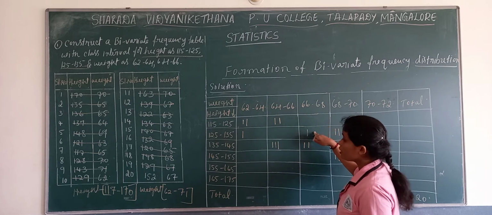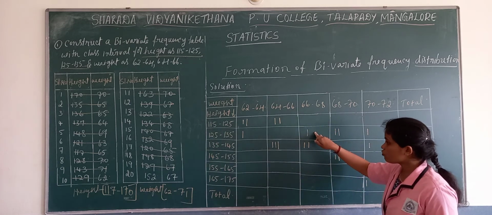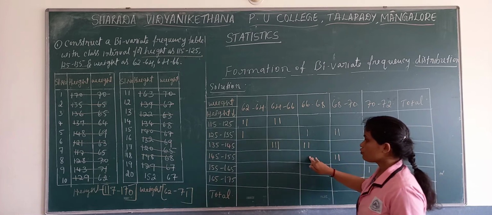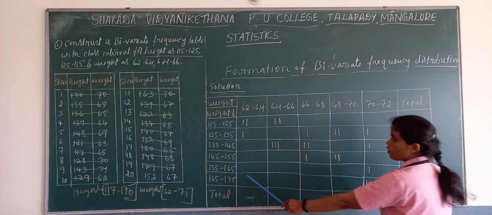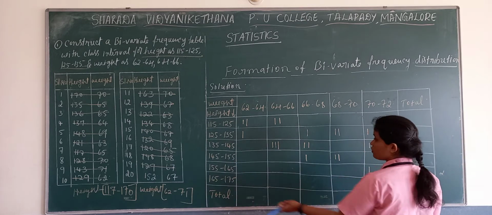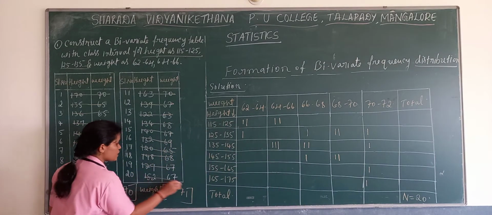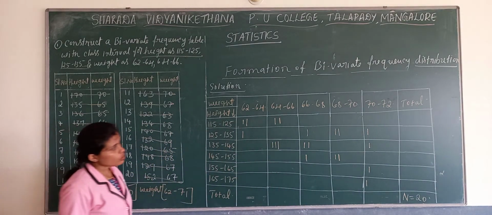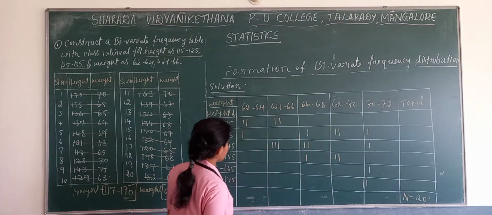67 will fall here. 67 and 152. Where will 152 come? 152 will fall here. 67 and 152. Here 145 to 155. So with this we completed the tally marks. Now total it. Horizontal total and also vertical total.